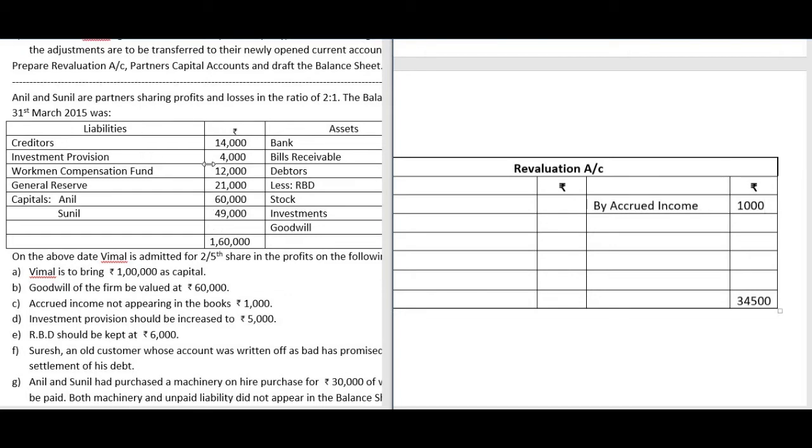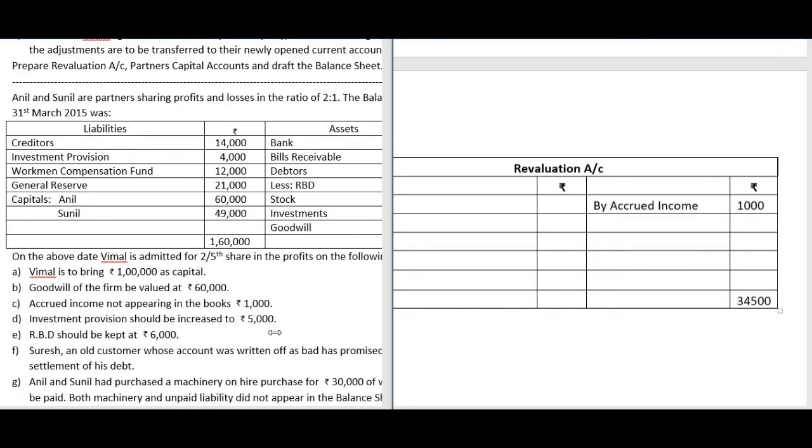You have to look at the balance sheet. There is already an investment provision, but it is only 4,000. So it is given that now it has to be increased to 5,000. So additional provision is required. You have to create new provision. The 4,000 that is there is not sufficient. You need 1,000 additional provision.